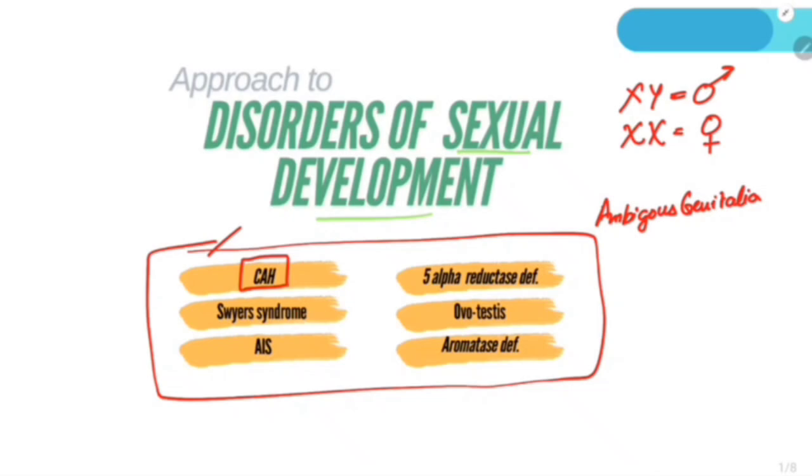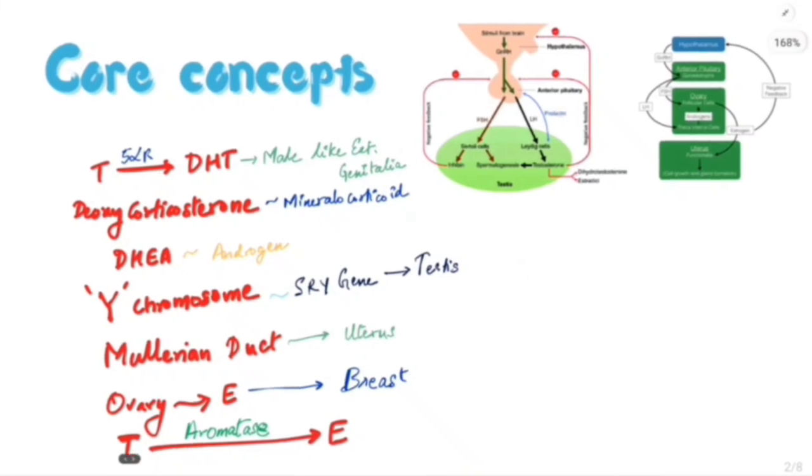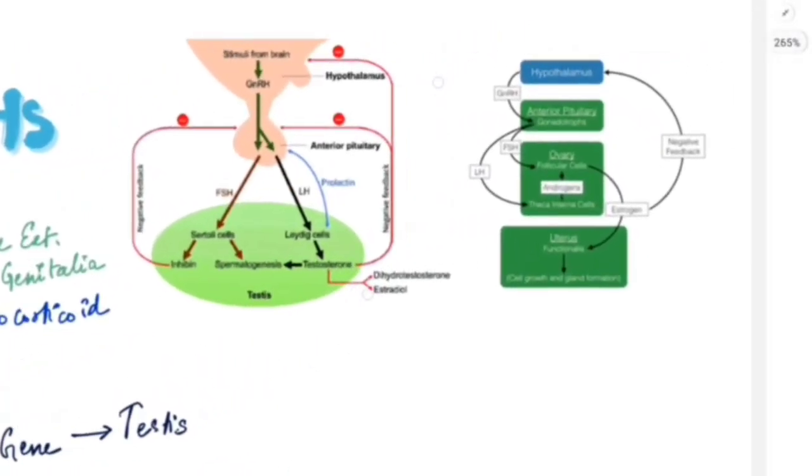ஸோ இதெல்லாமே தெரிஞ்சுக்கிறதுக்கு முன்னாடி we have to know some key points. இந்த பேஜை நீங்கள் பார்த்தீங்கனாலே போதும், you will be able to come to a conclusion regarding how the patient is going to present to you, based on their external genitalia, internal genitalia, secondary sexual characters and the karyotype. இது எல்லாமே வந்து நம்ம இந்த பேஜை நம்ம கிளியராக ஞாபகம் வச்சுட்டாலே போதும், we can easily answer any type of questions. First இந்த இமேஜ் பாருங்கள், this is the basic physiology.